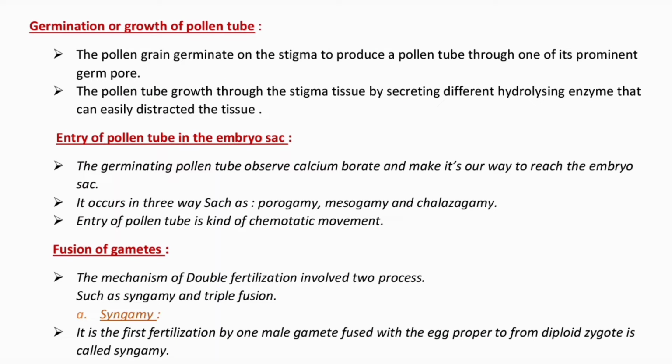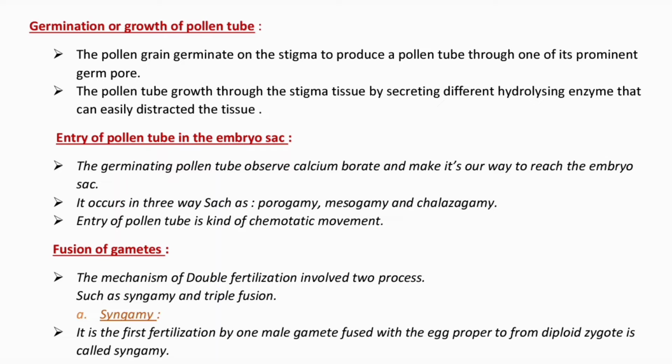Germination or growth of pollen tube: the pollen grain germinates on the stigma to produce a pollen tube through one of its permanent germ pores. The pollen tube grows through the stigma tissue by secreting different hydrolyzing enzymes that can easily digest the tissue.